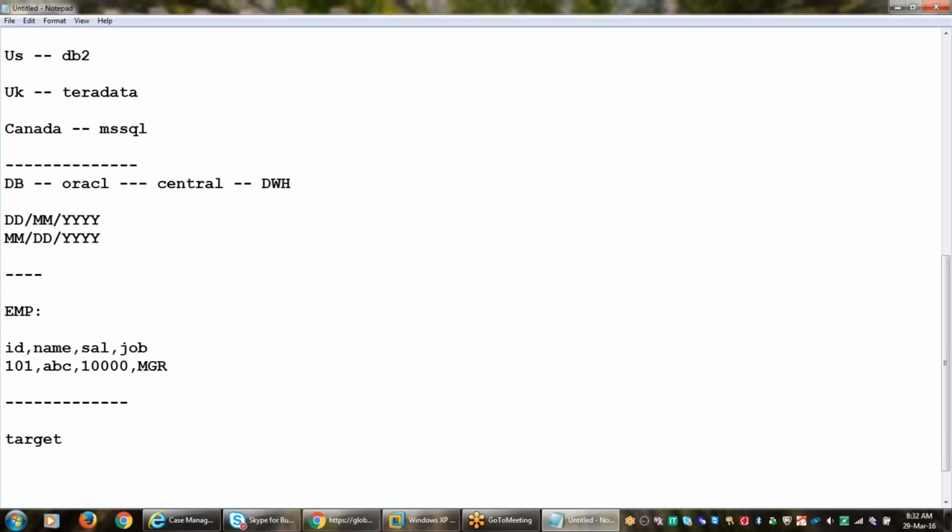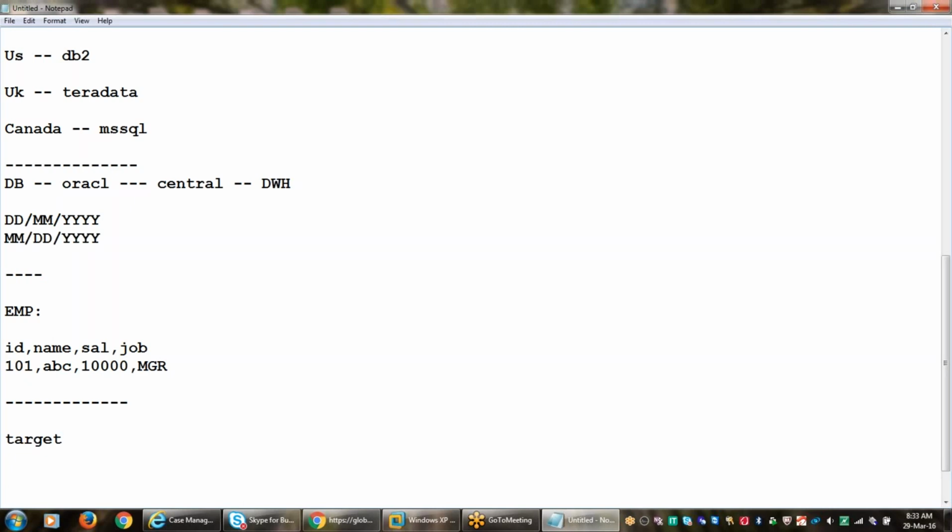Now, when the business user wants to know from my organization, each and every employee, how much tax they are paying to the government. Is the tax information available in the source table? No, right?